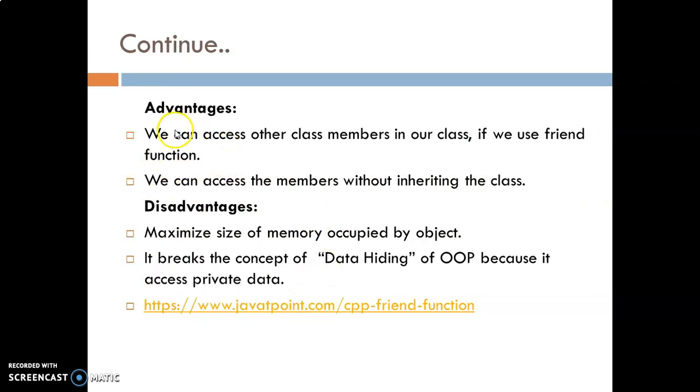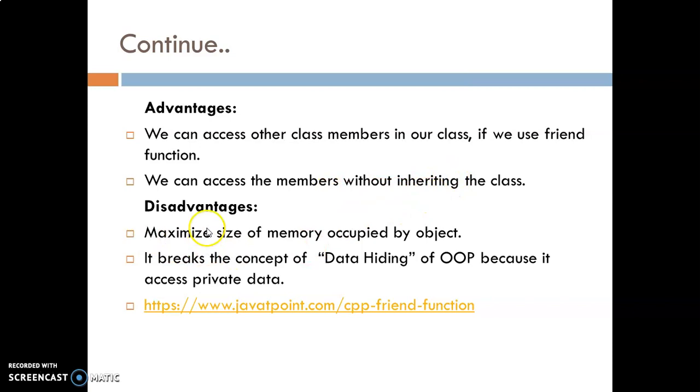The advantage of a friend function is that we can access other class members in our class. Suppose there is a class B, then from class B you can access the variables as well as functions of class A by using the keyword friend. So we can access the members without inheriting the class. There is no need to inherit the class. By directly using the keyword friend, you are able to access the content from the other classes. So it is user friendly.